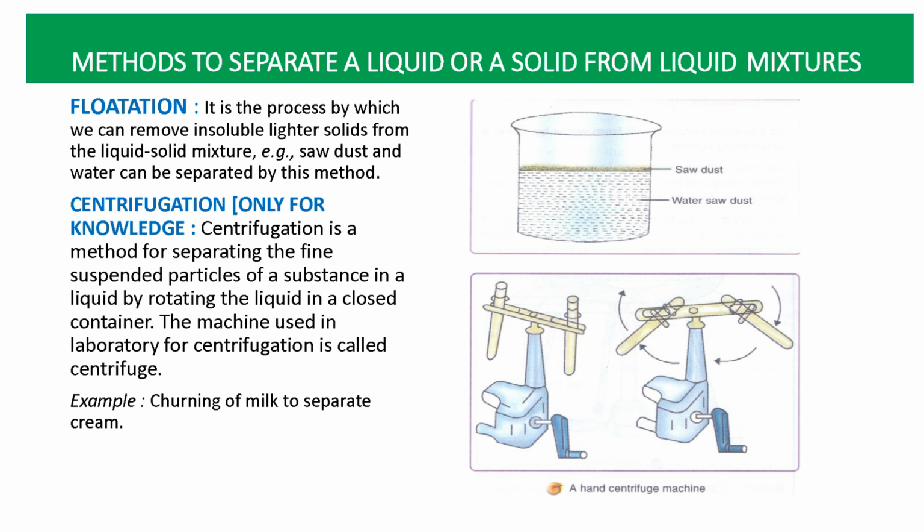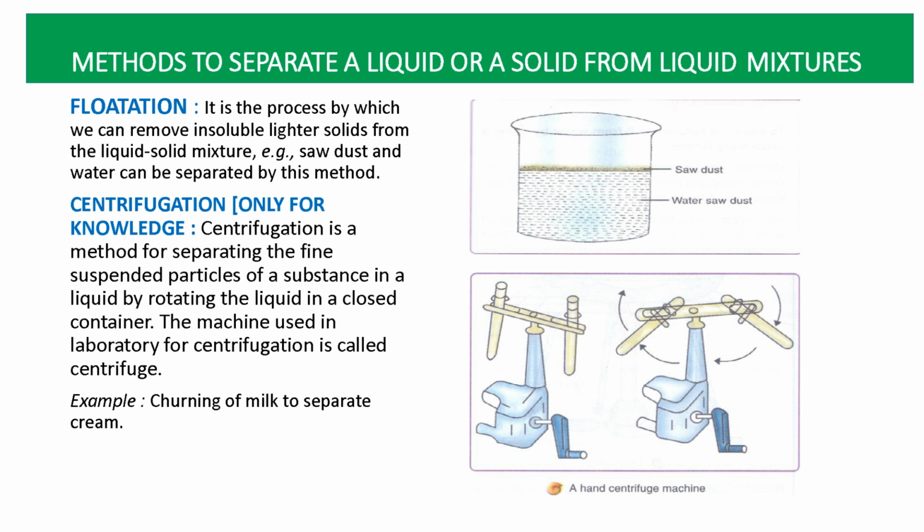You can see in the example, here is the diagram, sawdust and water. Sawdust is lighter than water and it is floating on the surface. So in this method we can separate the lighter components. If any lighter component is mixed in water, we can separate it by the process of flotation. So this is the example of flotation, sawdust and water.